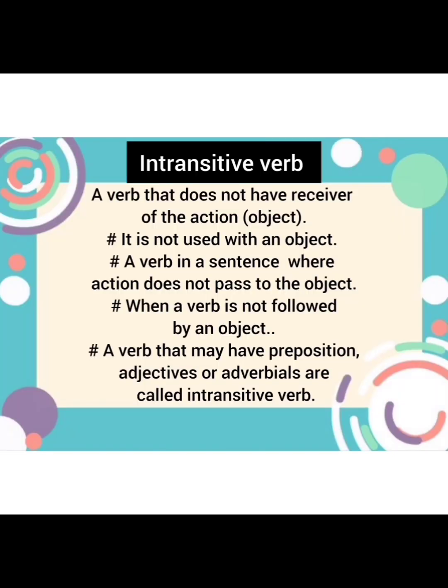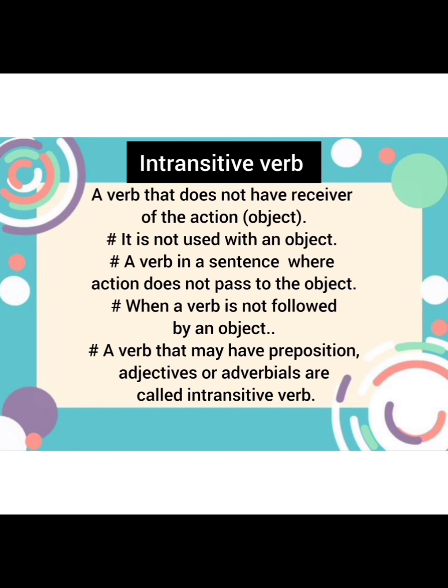An intransitive verb does not have a receiver of the action, that is, a direct object. Within a sentence, when you use a subject and a verb and after that you do not have a direct object, it is known as an intransitive verb. It is not used with an object. Same explanation: a verb in a sentence where the action does not pass to the object. It is totally opposite of a transitive verb. Or when a verb is not followed by an object.